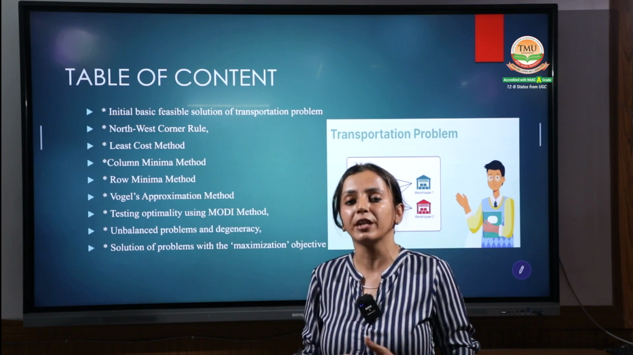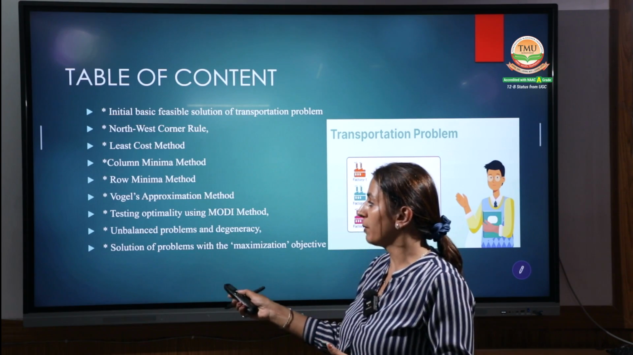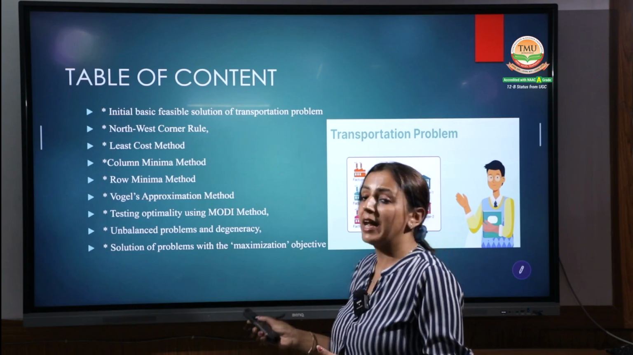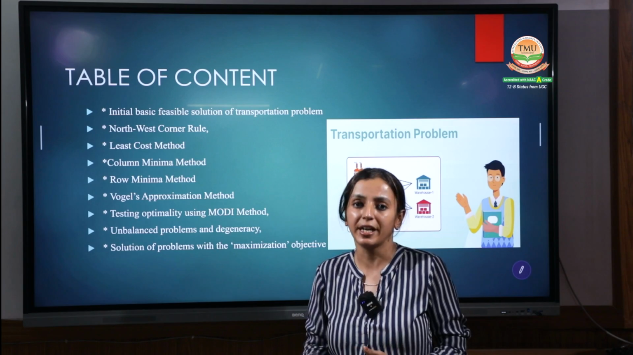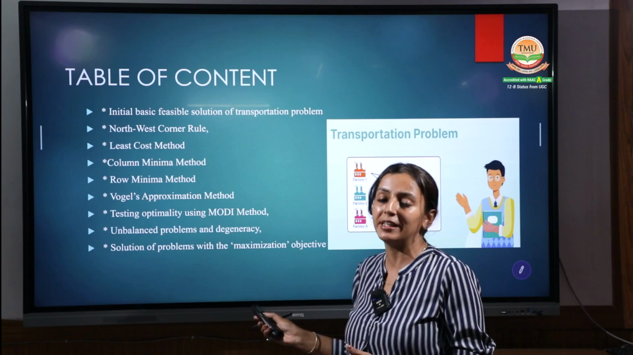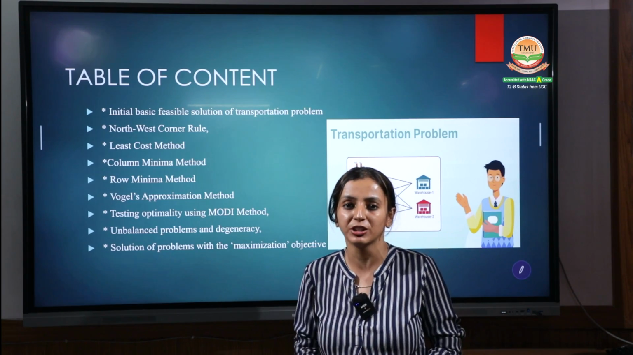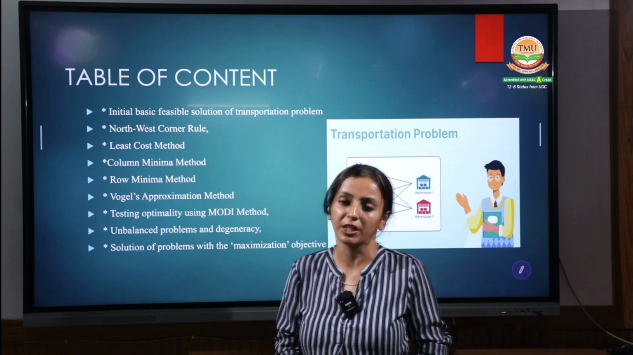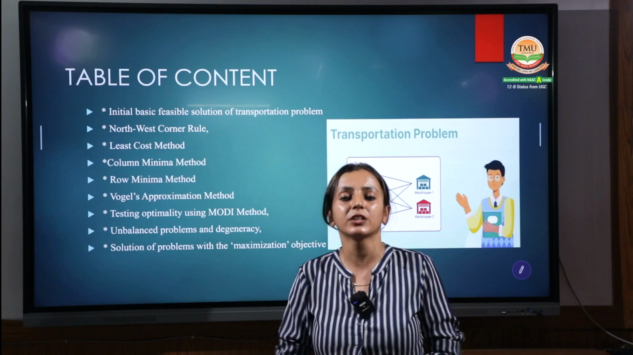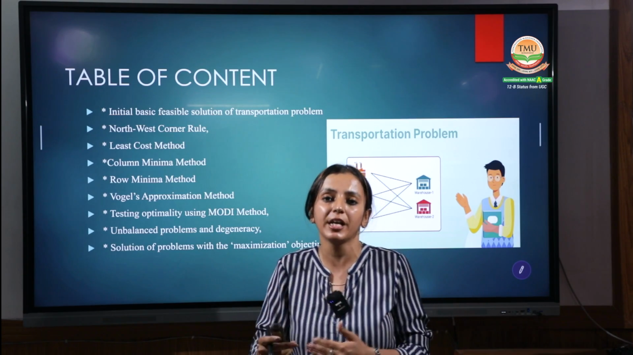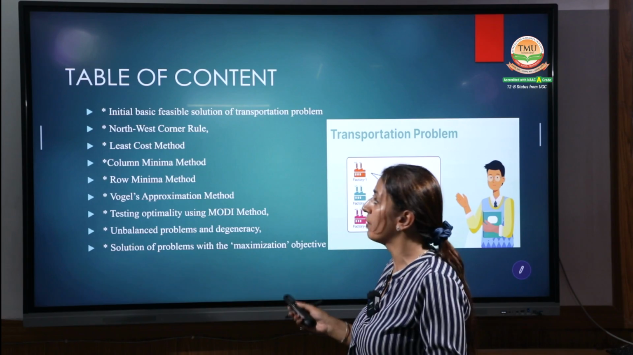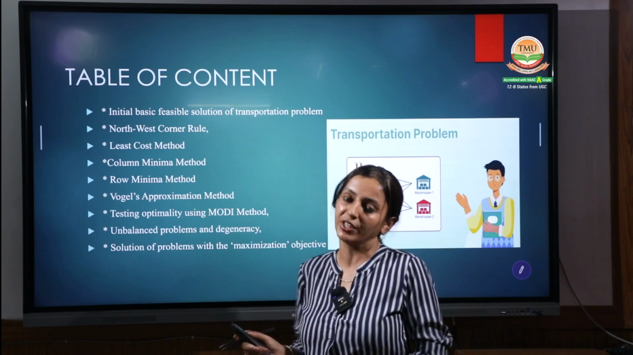But if we want to get the optimum solution, we use the optimality test with the help of the MODI method, and then we have different contents like unbalanced problem and degeneracy in the transportation scenario, and the solution of the problems with the maximization objective. These are the table of contents which we have to study in transportation. But in today's content, we will study more about the northwest corner.